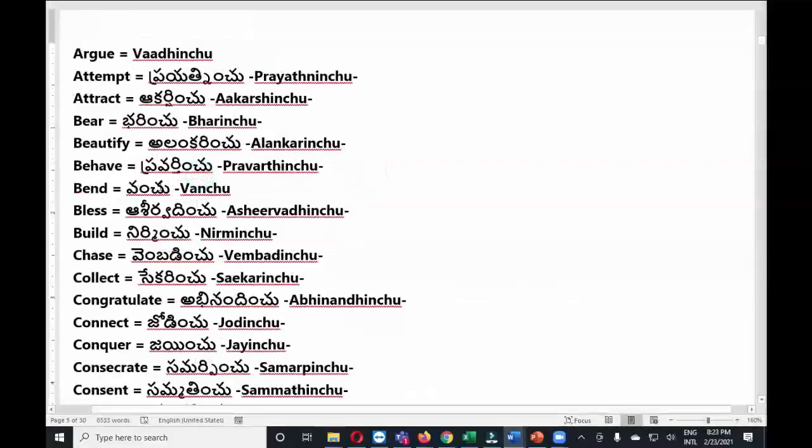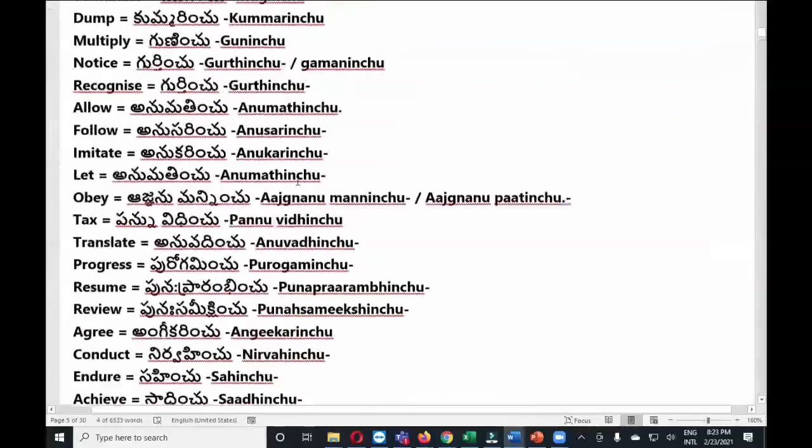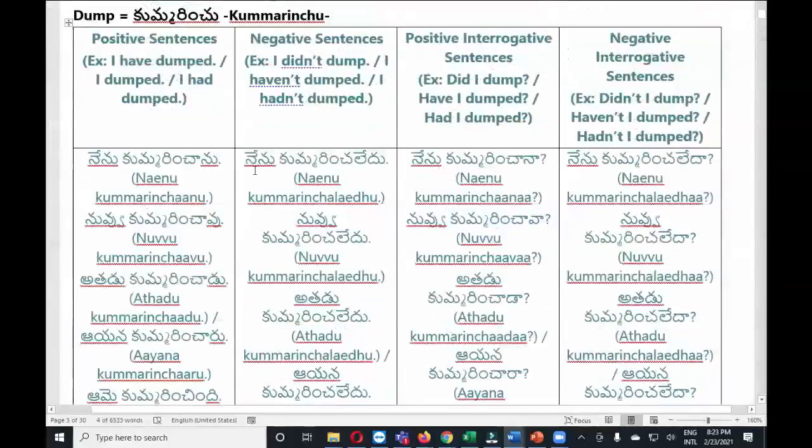Can somebody conjugate this verb? For example, ashirvadinchu. Take the word ashirvadinchu, that is bless, and conjugate it into these four sentence formats. Anyone can try. Okay, Danny Carol, please go ahead. నేను ఆశీర్వదించనా.